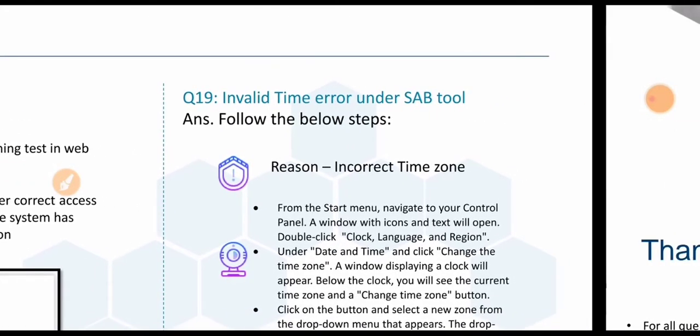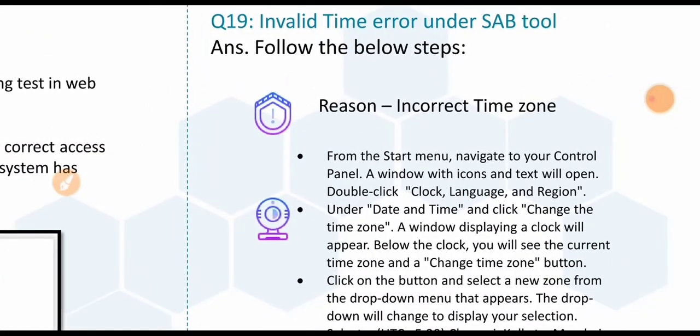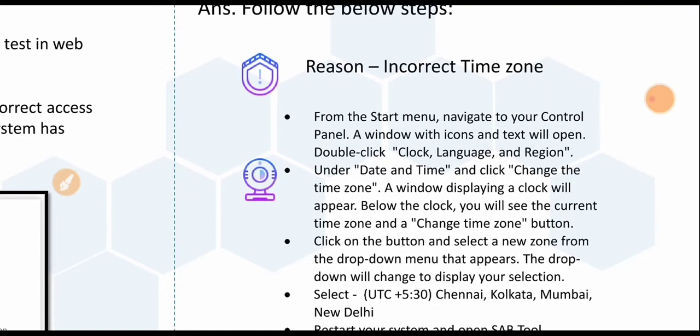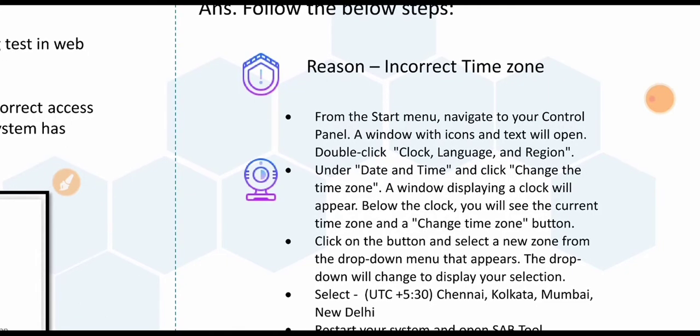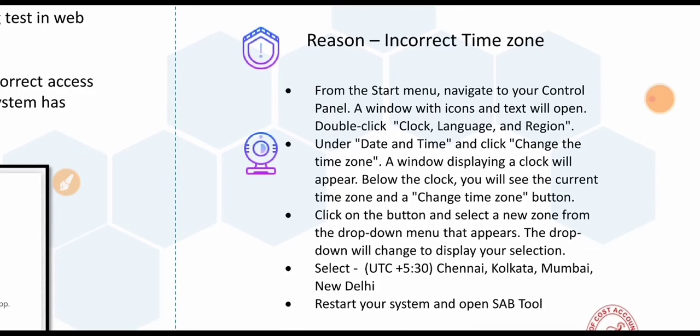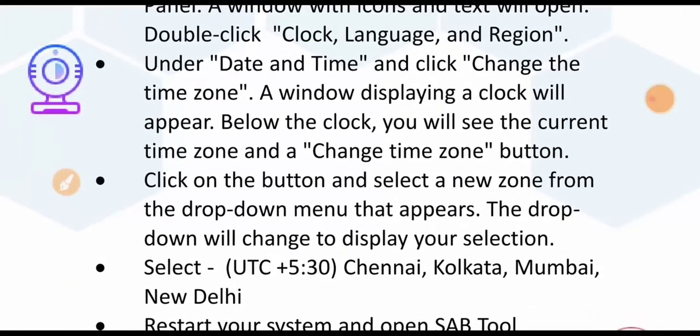Invalid time error in the SAP tool. Follow the below steps. Reason: incorrect time zone. You should be in Indian Standard Time, IST. Please click the start button and navigate to the Control Panel. Double click Clock and Region, under it click Change the time zone. A window displaying a clock will appear. Below the clock you will see the current time zone; change the time zone. Remember it.